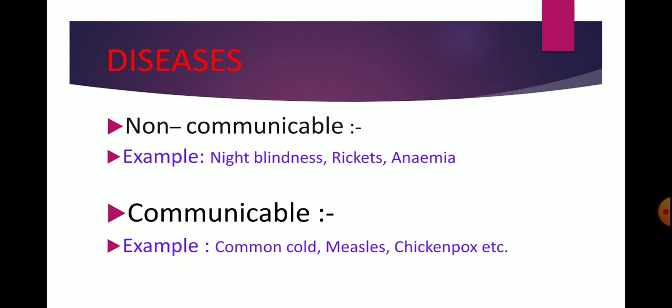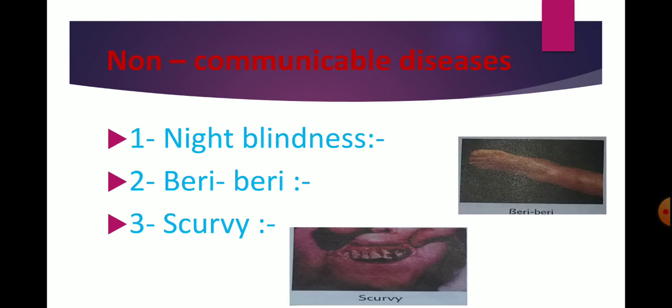The examples of communicable diseases are common cold, measles, chickenpox, etc. And non-communicable diseases are caused by deficiency of carbohydrates, fats, proteins, vitamins or minerals in our diet.